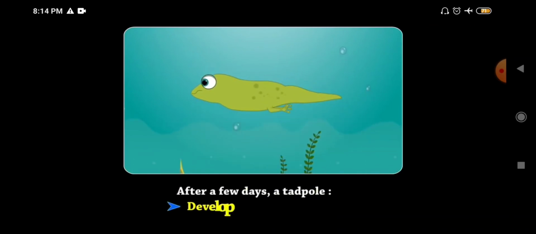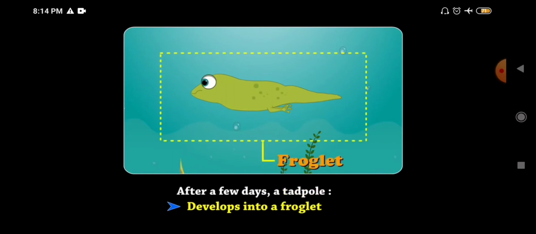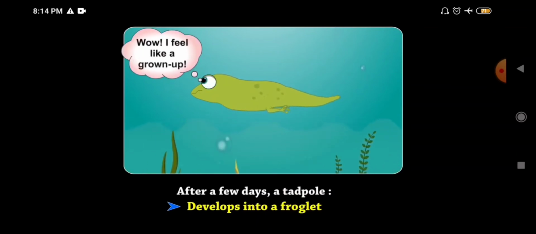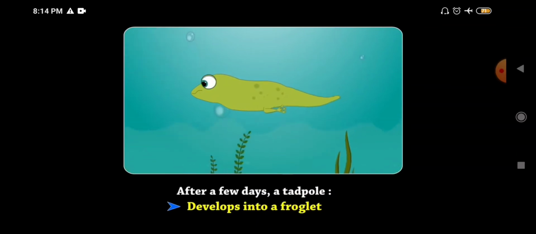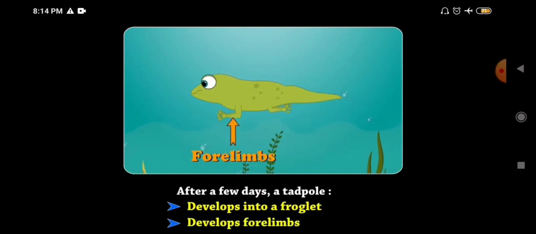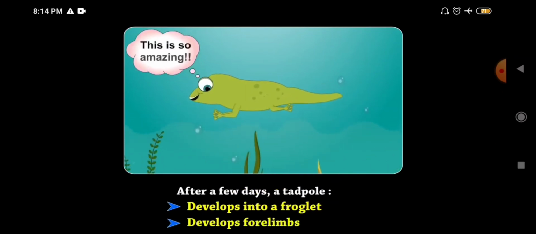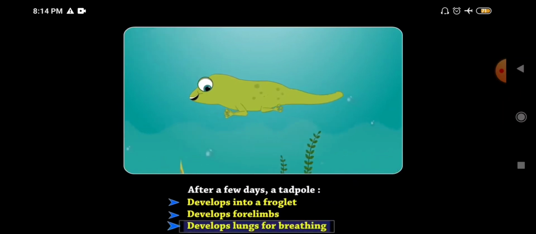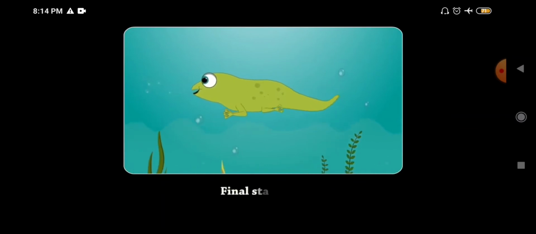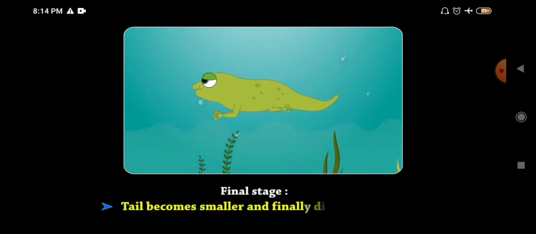Then after a few days, the tadpole develops into a froglet. When it starts developing structures of a frog, like it starts resembling an adult, it will be called a froglet, and then slowly it starts developing its forelimbs, then develops lungs for breathing.